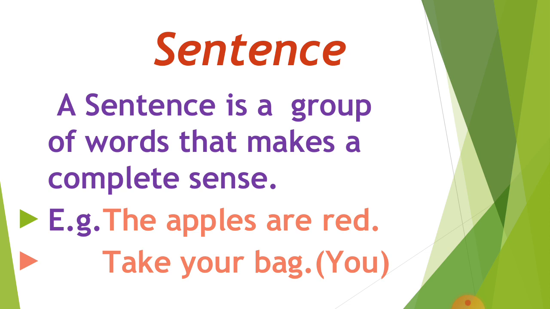Just look at the two examples on the screen. The first one is: the apples are red. The first feature of the sentence is that it expresses a complete sense or meaning. In the first sentence, we can get the complete meaning that the apples are red. So we are satisfied with this sentence. So it is a complete sentence.